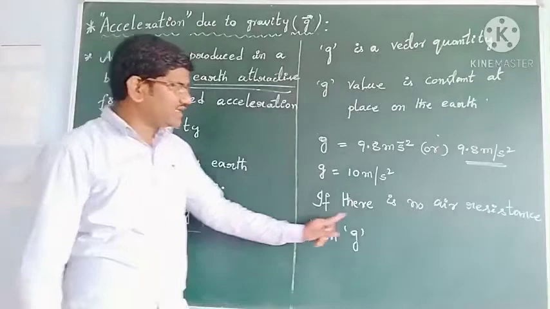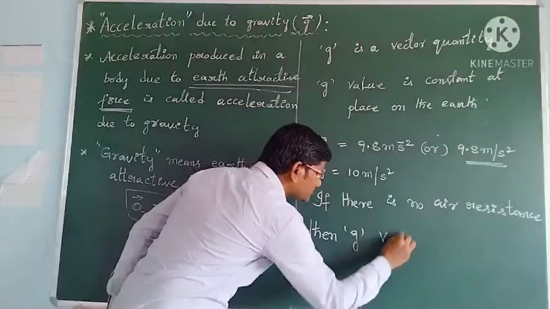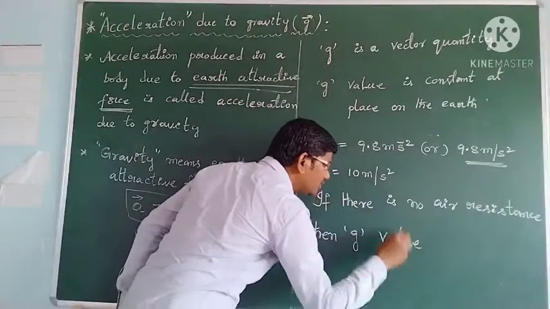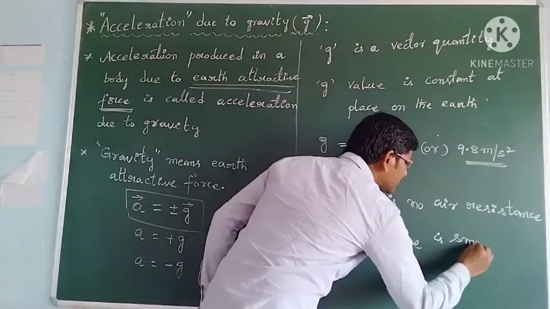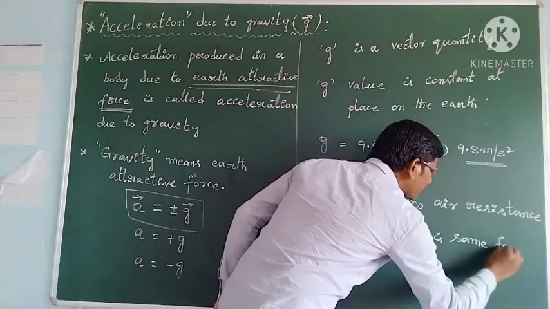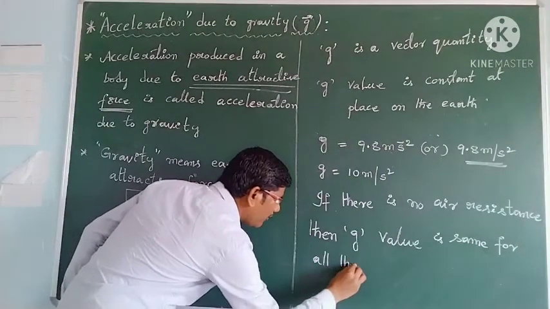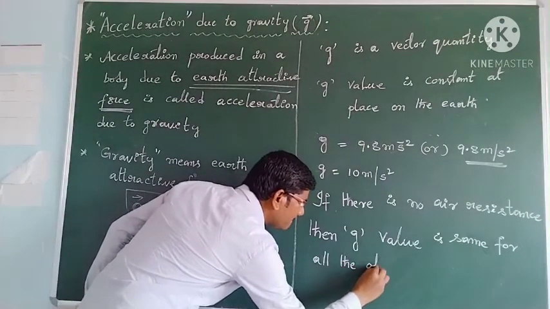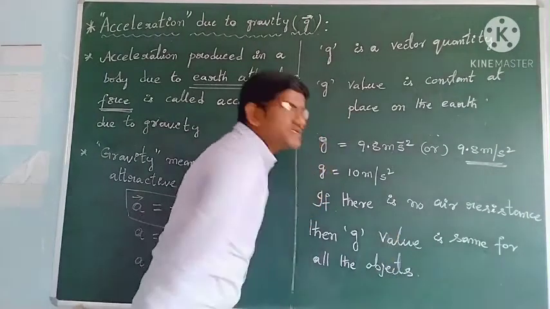And if there is no air resistance, then the G value is the same for all objects.